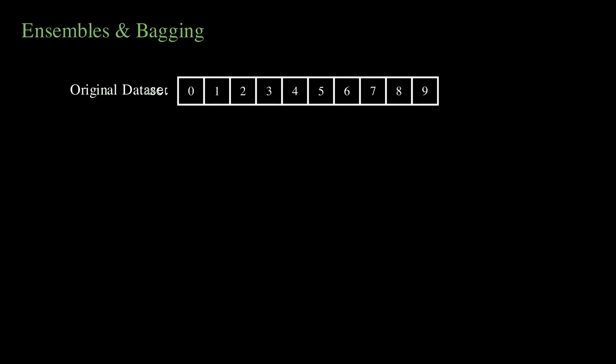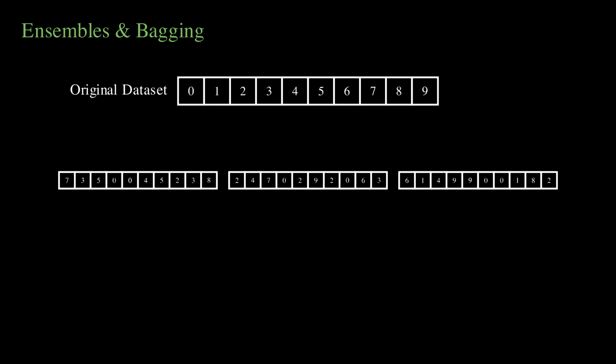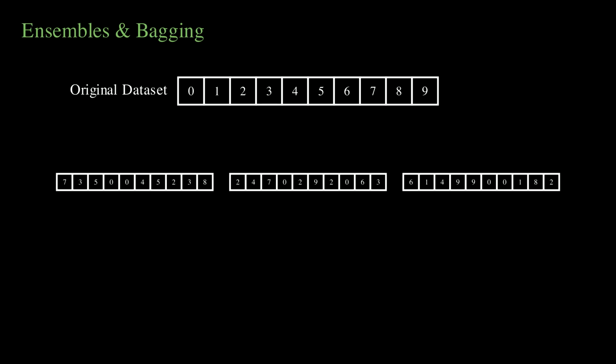Bootstrapping is a statistical resampling technique. Instead of training one tree on the entire dataset, we create many subsets by randomly sampling the original data with replacement. Because we sample with replacement, some data points are repeated, and roughly 37% of the original points are left out entirely. These are called out-of-bag samples, and they act as a built-in validation set.